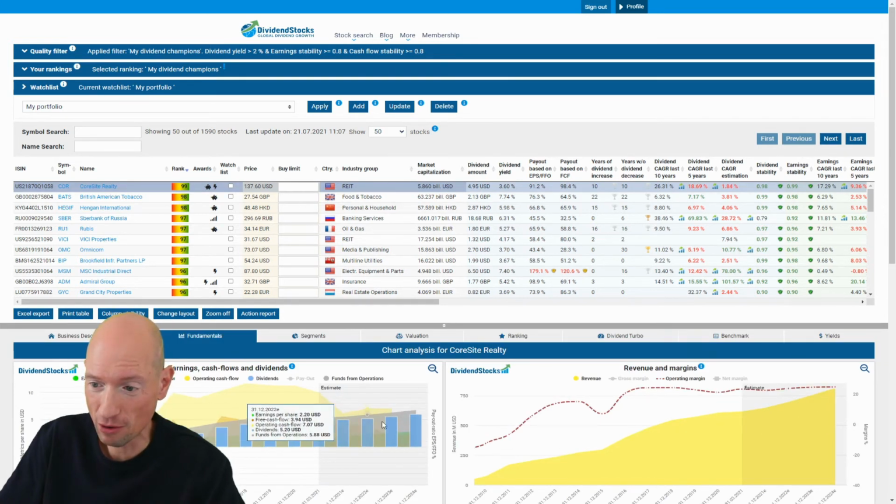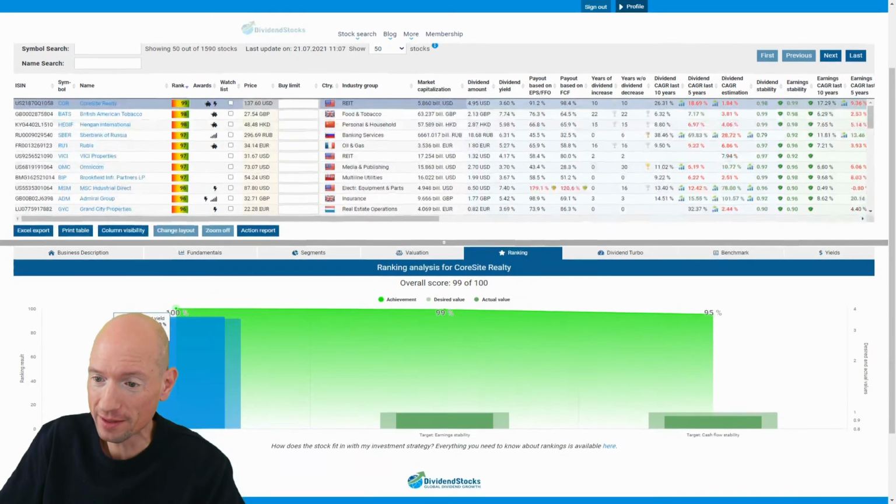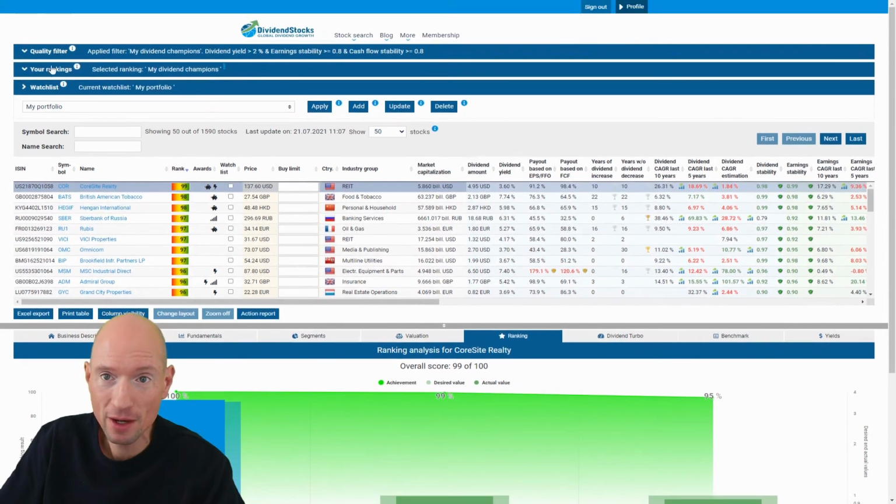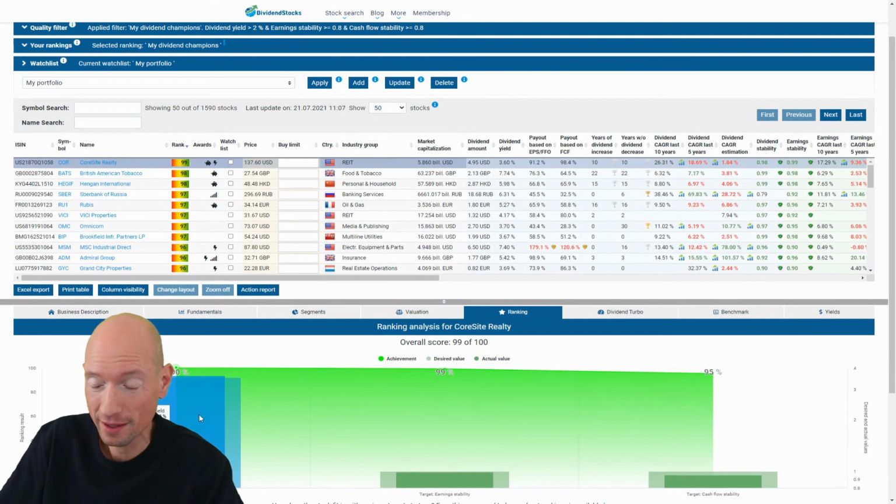We have the funds from operations here, and we calculate for REITs the earnings stability with the funds from operations, not with the earnings, by the way. So we analyze REITs and present these in a proper way. And now we have this ranking tab here, and this gives you the detailed look at how the score of 99 was calculated, which of the 3 criteria we set here was met, fully met, and which wasn't.